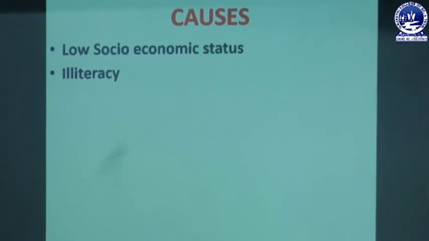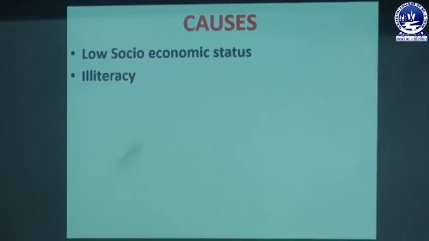We have to take different types of food to get all the nutrients required for maintaining a healthy life. Due to low socio-economic condition, people can't get proper food from which we can get all the nutrients.